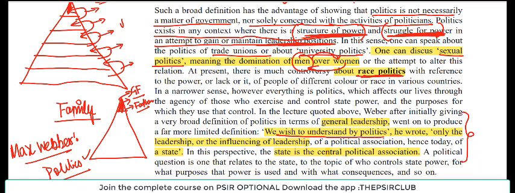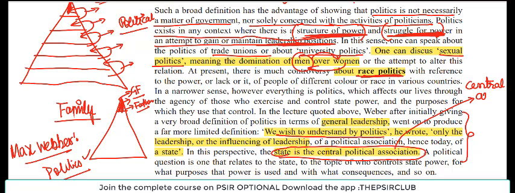So generally you will say the political class, the government, the state, isn't it? And hence you can say that the state is the central political association, or the central arena of politics, right? Everyone wants to become state, isn't it?